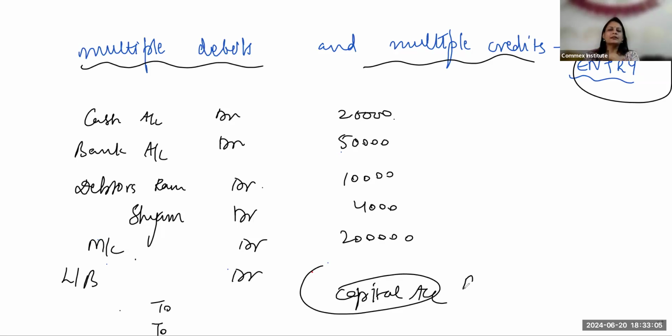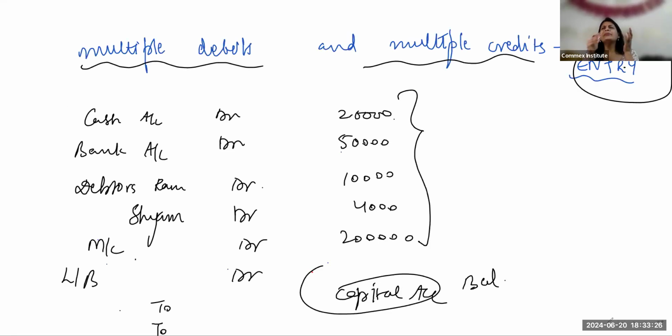So that you will take as the balancing figure, or the missing figure. What do you make the total of the debits and the total of the credits? If your credit is lesser, that means the remaining amount is the capital. So that is how we are going to pass the opening entry. And just because Supriti asked how we are going to show the debit if there are multiple debits, please remember one thing: all the debit aspects will be put first and then the credit aspects.